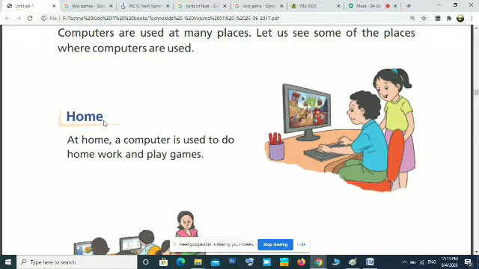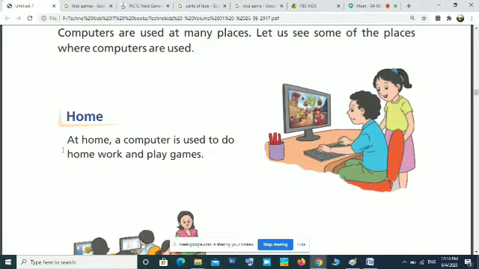our home itself. In our home, many of you have one computer at home. Okay, laptop or computer. So what is the uses at home? Usually at home, a computer is used to do homework, play games, for watching movies, cartoons, using internet. So many uses are there at home. Okay, in your textbook, only two things are written: used to do homework and play games.